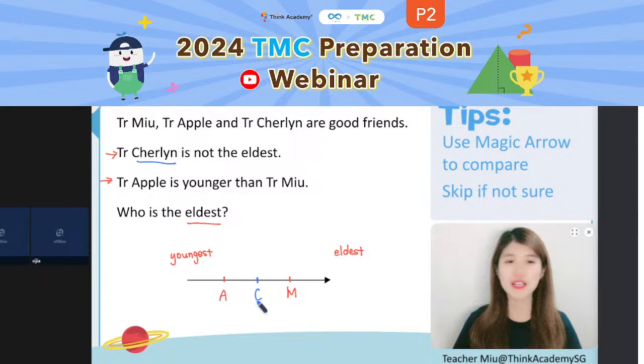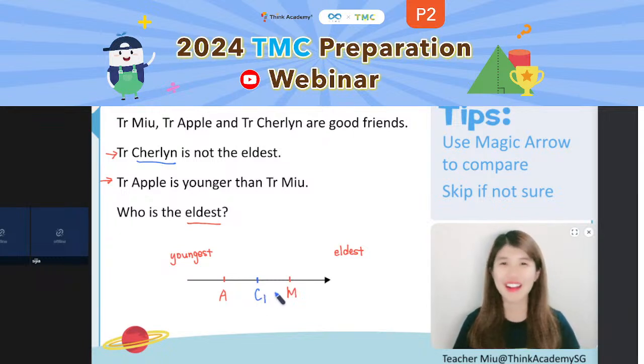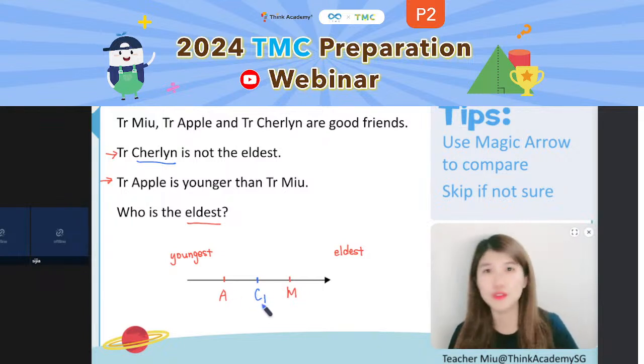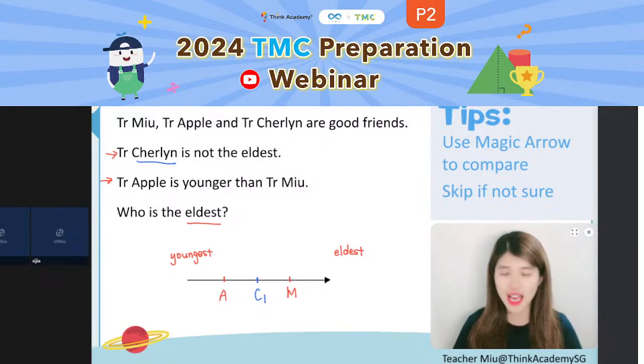Maybe, right? Because we don't know anything about Apple and Charlene. We cannot compare them. So maybe this is the first possible position for Charlene. She is younger than Mew and older than Apple. This is one possible answer. And is it possible that Teacher Charlene was younger than Teacher Apple?